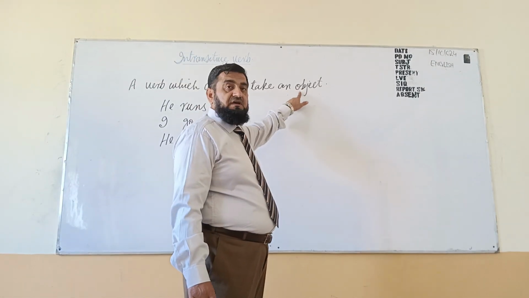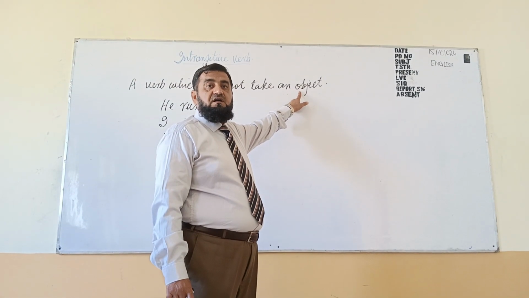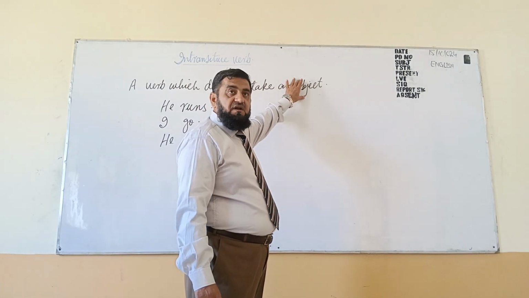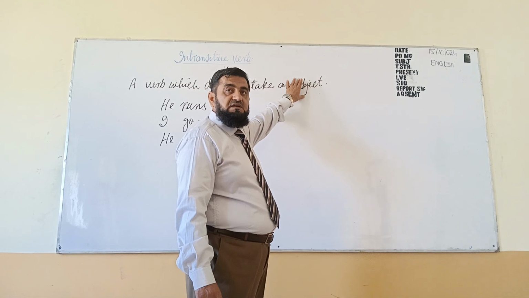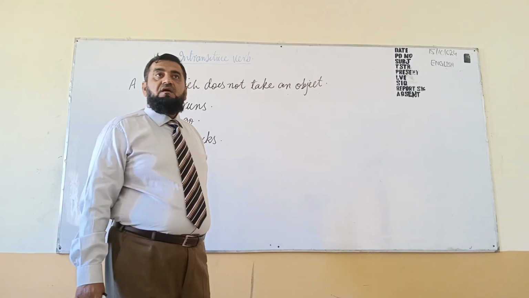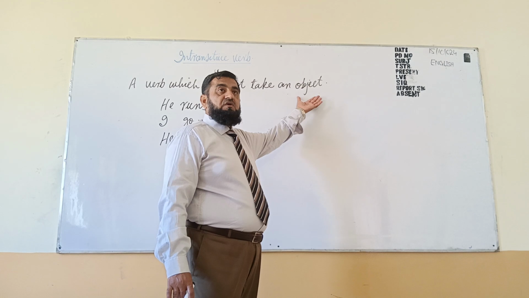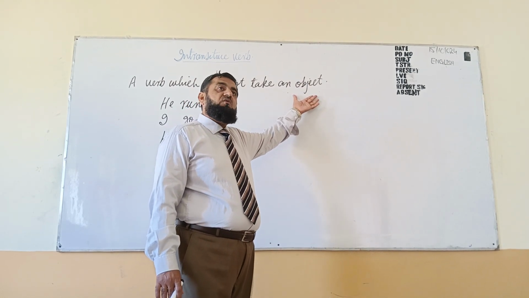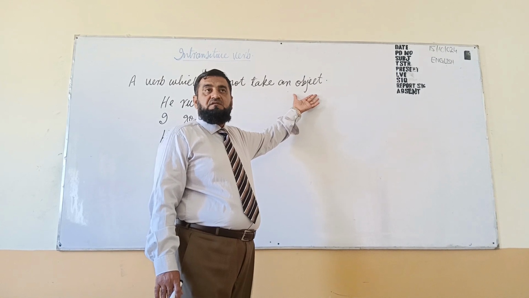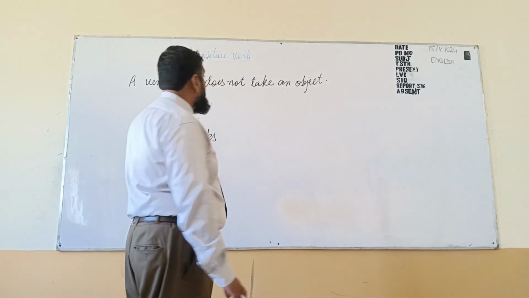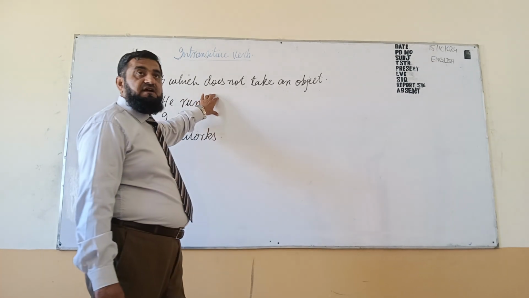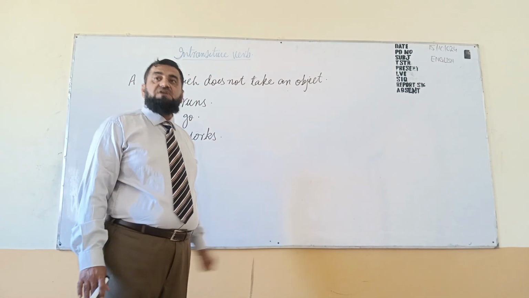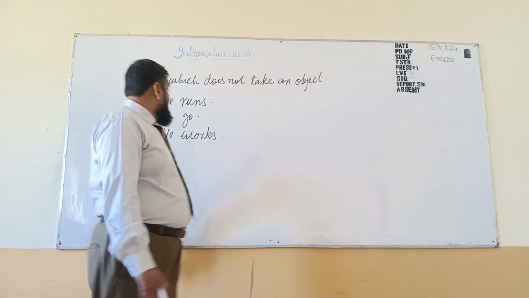What is an object? An action taken by the verb upon something, upon a noun or a noun phrase is called an object. Because action is taken upon an object. An object may be a noun or a noun phrase. So a noun phrase is not needed after such verbs. That is called intransitive verb.